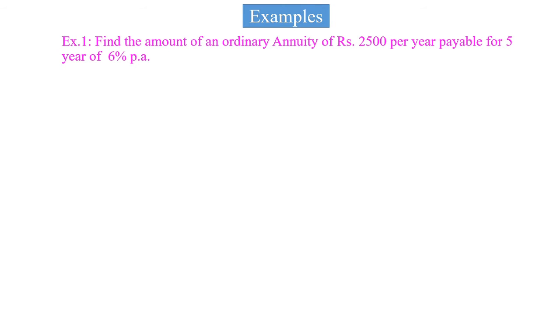Students, let us start some examples of present value of simple annuity. Example number 1. Find the amount of an ordinary annuity of rupees 2500 per year payable for 5 years at 6% per annum. Solution. Given that X is equal to 2500, n is equal to 5 years and r is equal to 6%.